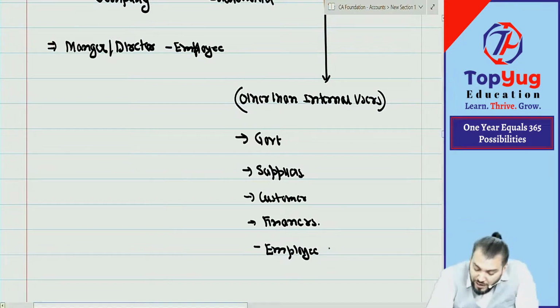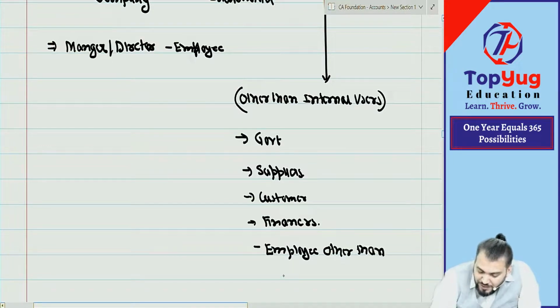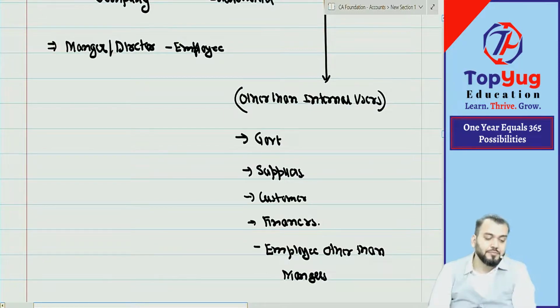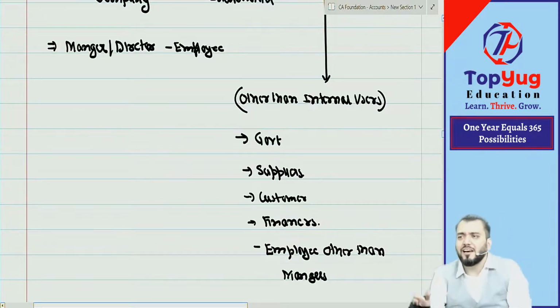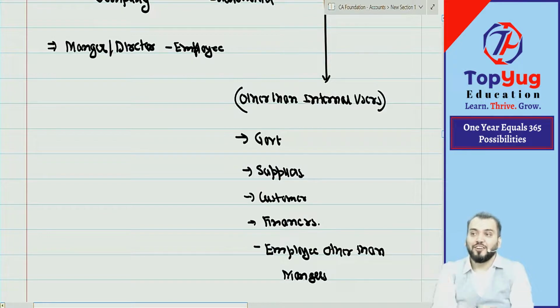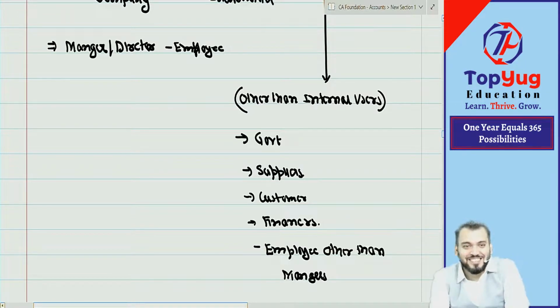Understood? So employees other than managers. In simple words, any person other than internal users is an external user. Understood? Up to this, any doubt? Till now, the accounting meaning has not been completed. What is left? Recording is left. Till now, we have not discussed anything about recording.